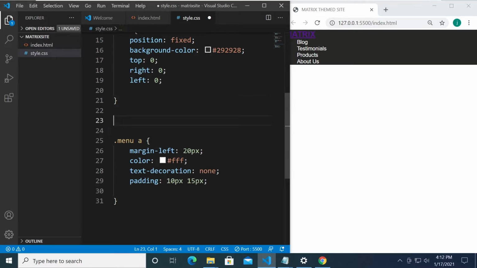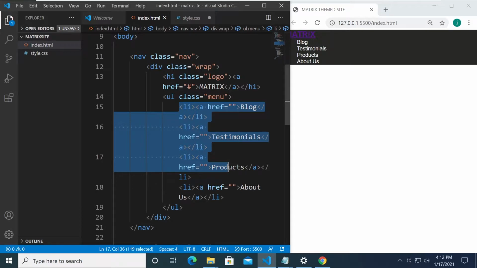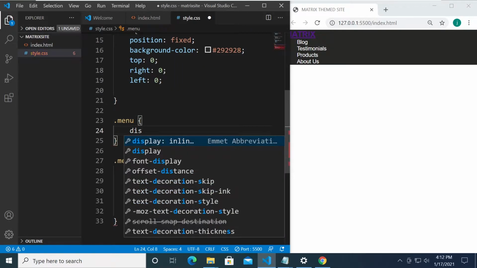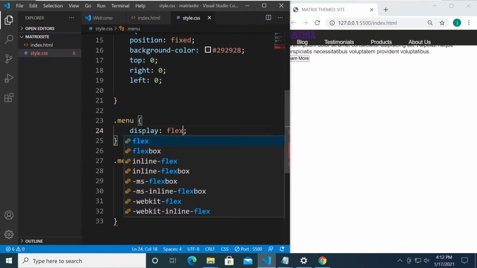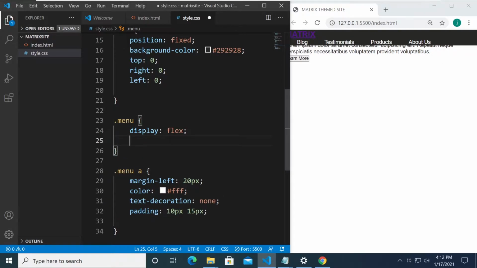All right, and let's just style first the menu. The menu is the UL tag, which is the parent of all these elements right over here. Okay, so we're going to set the display to flex, so that we will have those elements inline. Okay, because if you set it to display flex, the default arrangement is going to be inline.